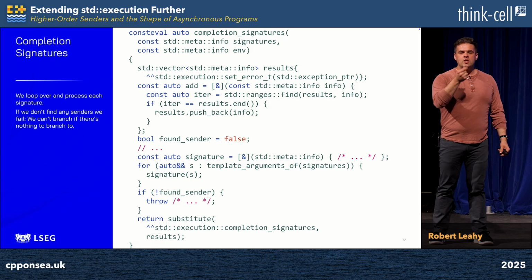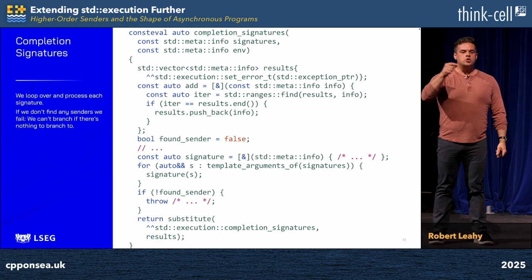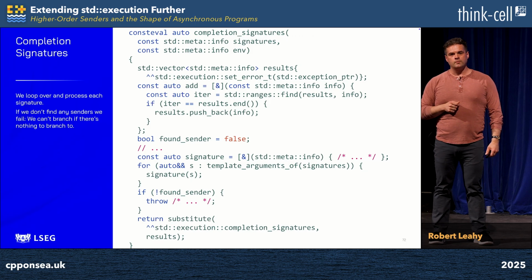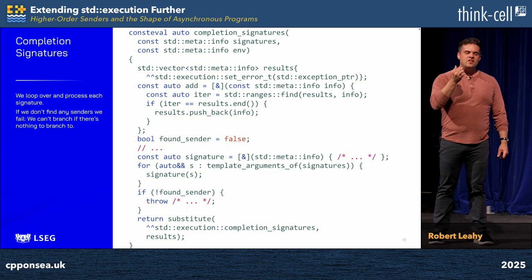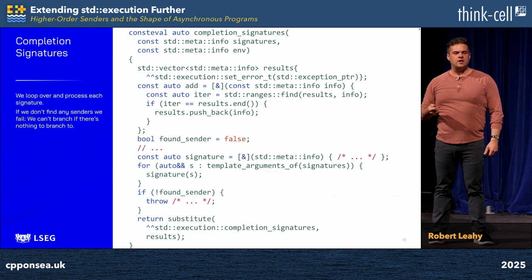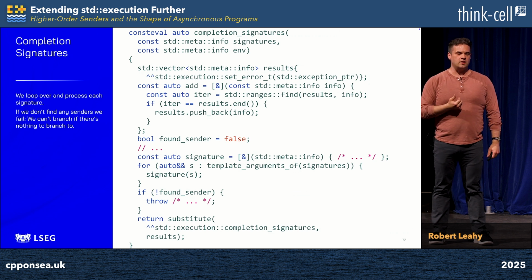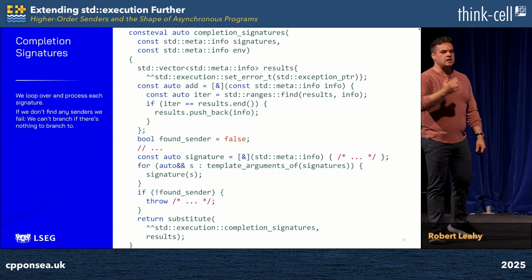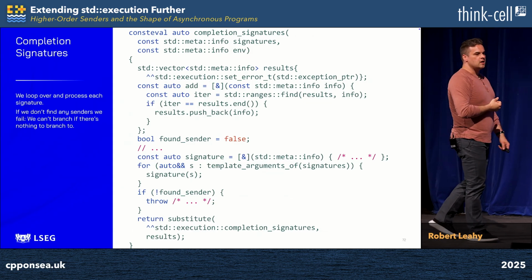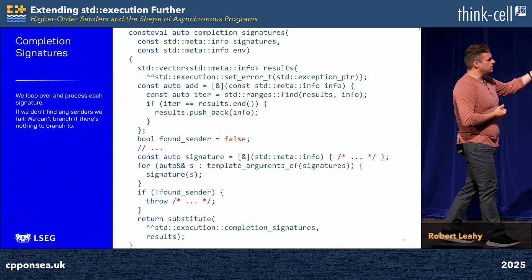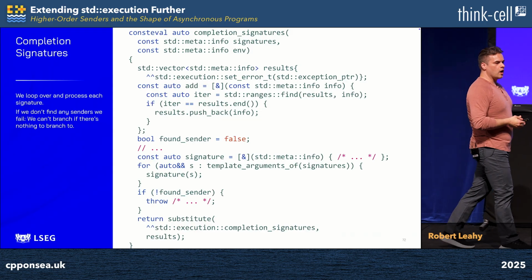We're going to loop over each and every one of the template arguments to the type indicated by our first parameter. We know our first parameter indicates an instantiation of std::execution::completion_signatures, and we know that each template argument thereto is a single completion signature. Therefore, by traversing those template arguments, we are traversing each and every one of the completion signatures of the main sender. For each of them, we simply invoke signature, and then we move on opaquely.